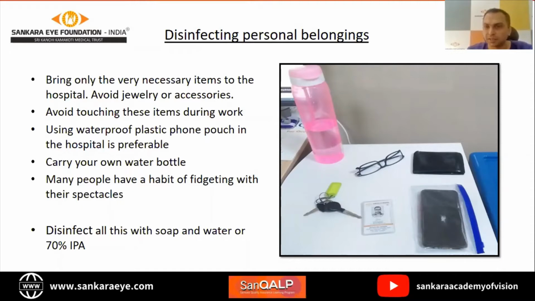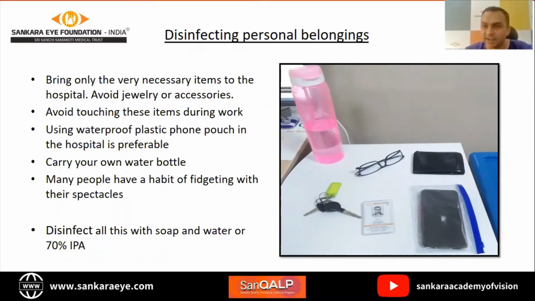If possible, keep your phone covered in a plastic pouch, and you can remove that pouch when you go home and use your phone normally, because it just becomes easier to clean your phone if it is in a pouch, so that you just have to clean the pouch and you don't necessarily have to clean the phone per se. You don't want to damage your expensive phones by dipping it in alcohol and whatever.